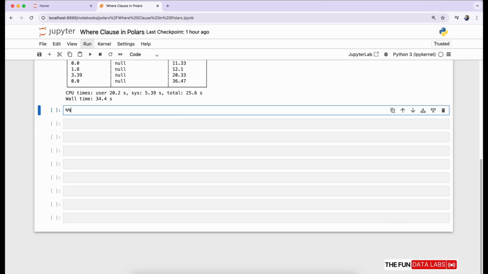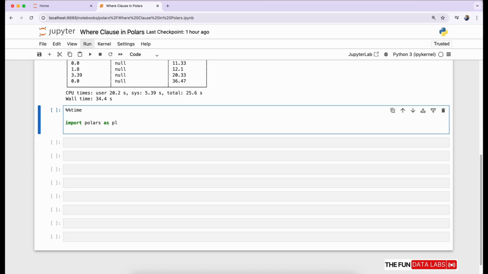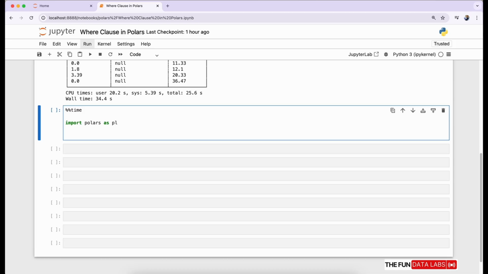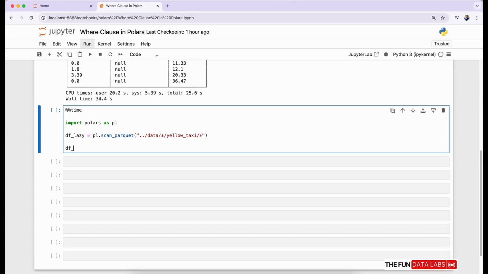Let's go to the next cell. Import the Polars library as pl and call the pl.scan_parquet method with the file path. Get the path of the data folder where we are using the yellow taxi data folder to read all files in it. We are using data from 2010 to 2022 yellow taxi data, so we are using a wildcard star in both the year and month sections, and create the df_lazy variable.